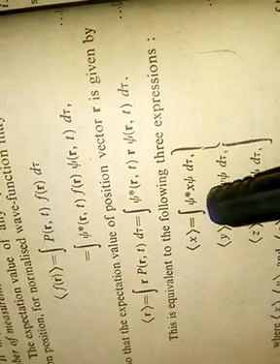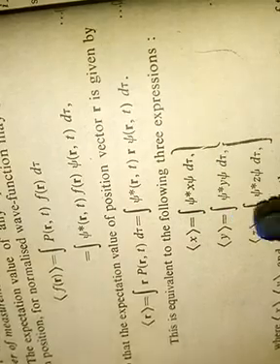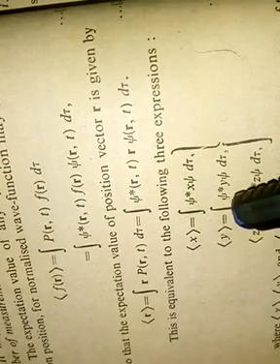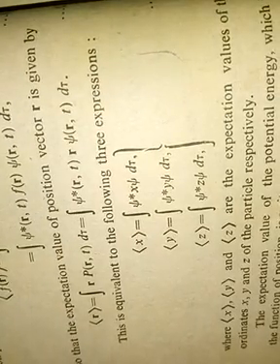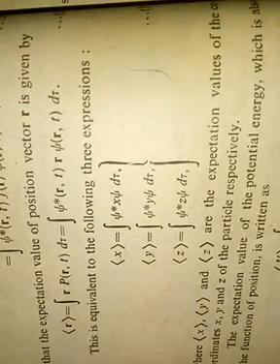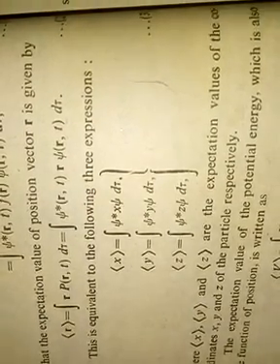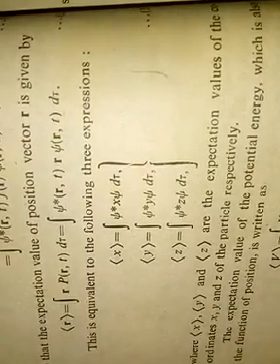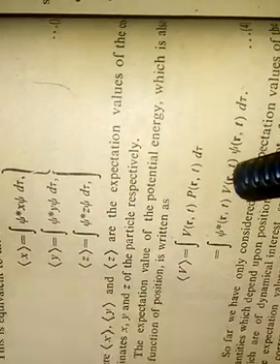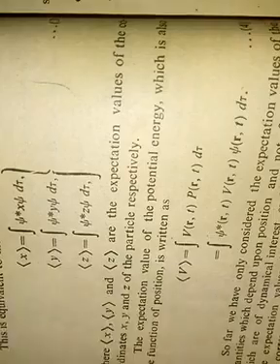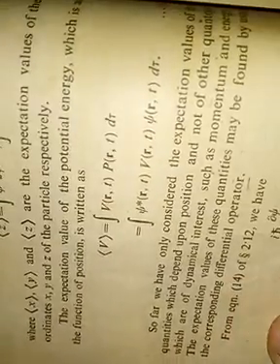So the expectation values of x, y and z are given by: expectation value of x is the integral of ψ* x ψ dτ, expectation value of y is the integral of ψ* y ψ dτ, and expectation value of z is the integral of ψ* z ψ dτ, where x, y, z are the expectation values of the coordinates x, y, z of the particle. Now the expectation value of potential energy we can write similarly as the integral of ψ*(r,t) V(r,t) ψ(r,t) dτ. So these are the expectation values of position.